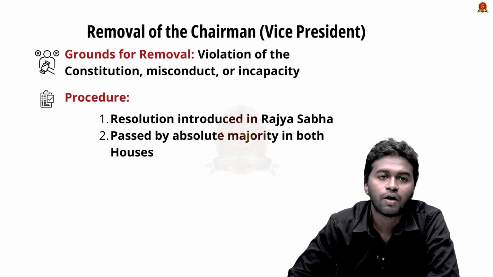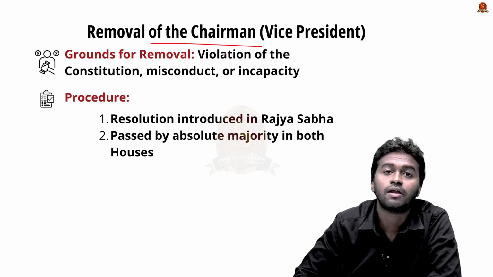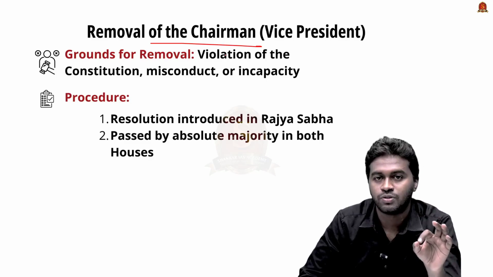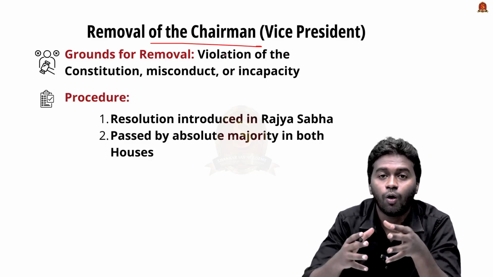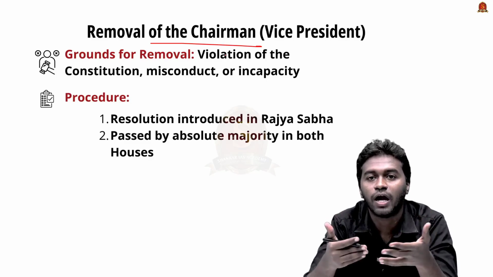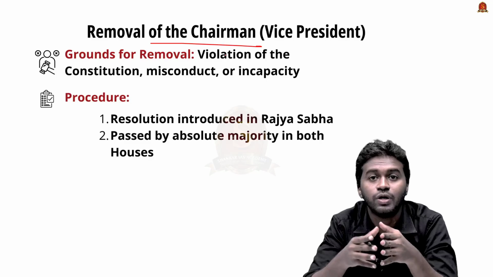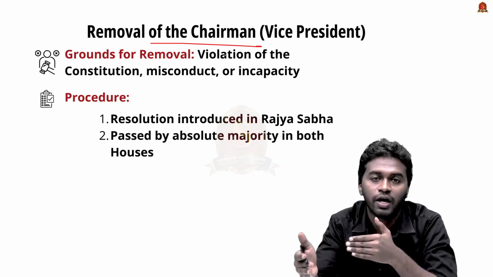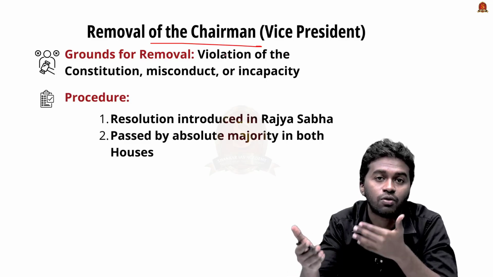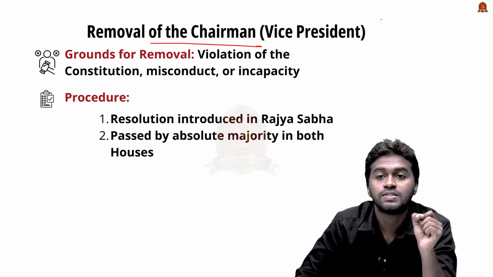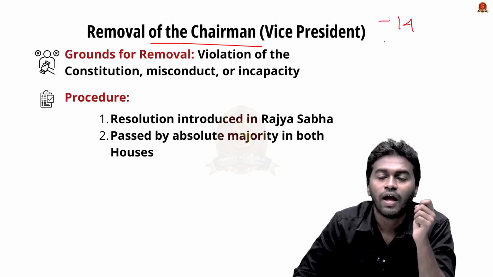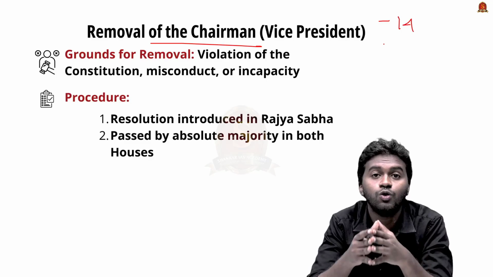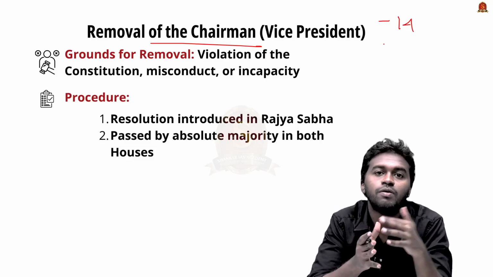And coming to the important part related to today's news article, that is the removal of the chairman. To remove the chairman of Rajya Sabha, it is not an easy process. You have to go through various stages. First, the opposition or the party which is planning this no-confidence motion has to submit a notice 14 days prior to the introduction or initiation of the no-confidence motion. And another thing is that the notice should be signed by at least 14 members in the house. And after that, the resolution will be put to a vote, and that vote has to get an absolute majority in Rajya Sabha, and then the resolution will be moved to the Lok Sabha.